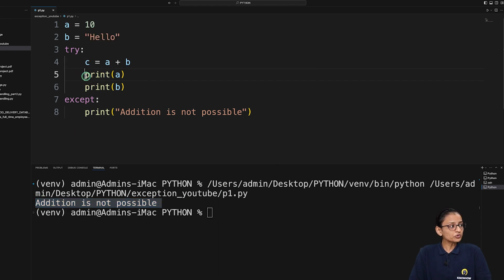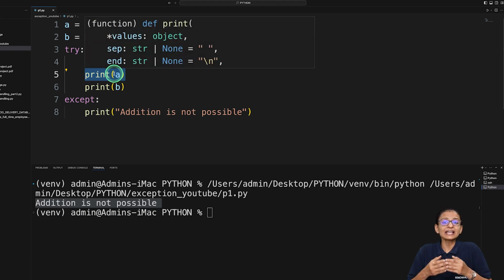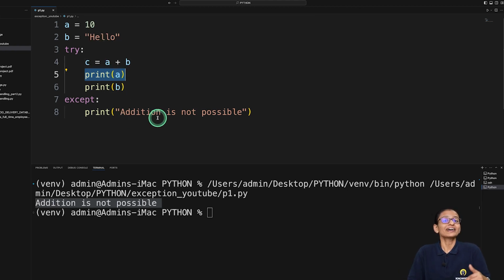That means the two lines written after the line C equal to A plus B will never execute. The reason is that when a try block generates an exception at any line, it will go to the except block and execute the instruction. Then it will not come back to the print A line. So whatever instruction is written after the code which generates an error will never execute. That is the way a program written inside a try block executes.